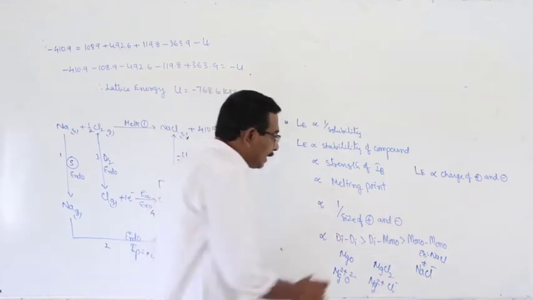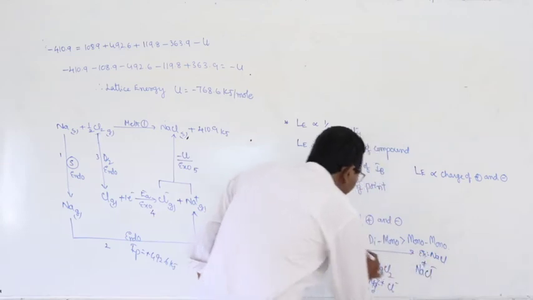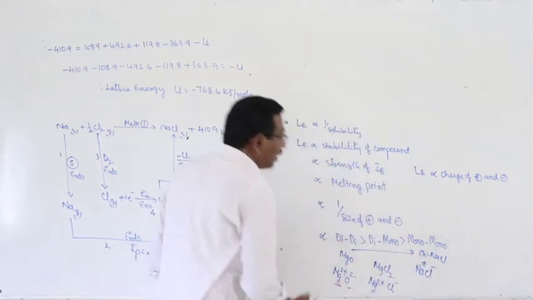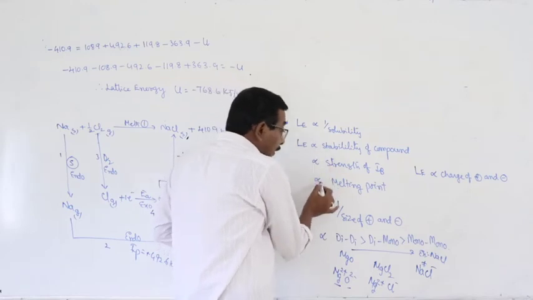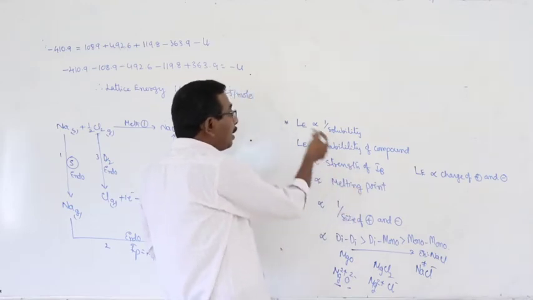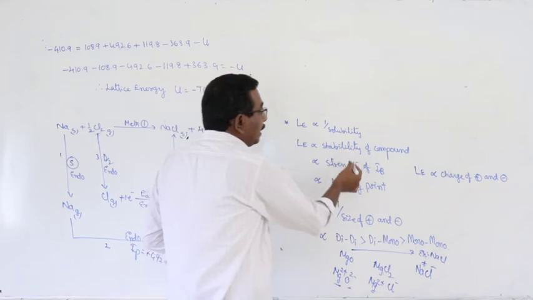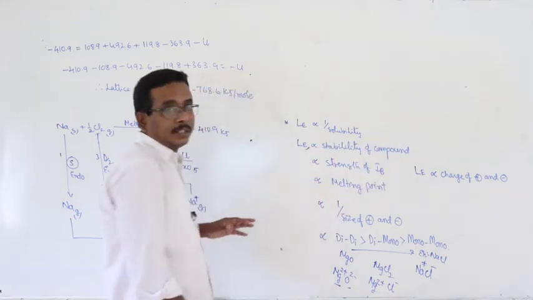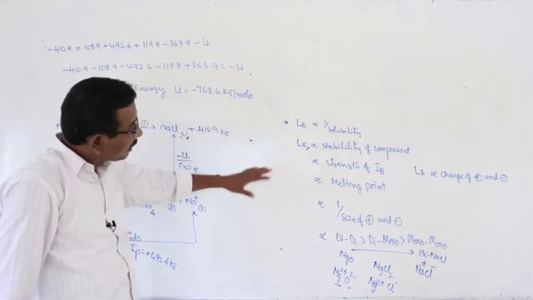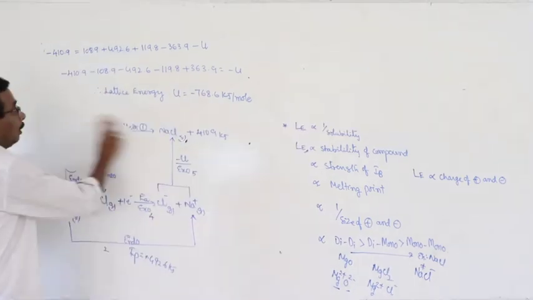And this is the decreasing order of the lattice energy based on the valency of the cation and anion. Melting point depends upon lattice energy. Strength and stability of the ionic bond depend upon the lattice energy. These are all the factors that are affecting it.